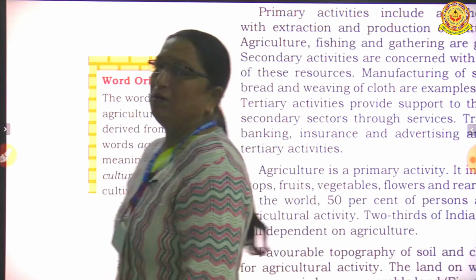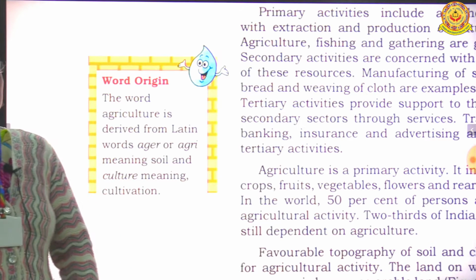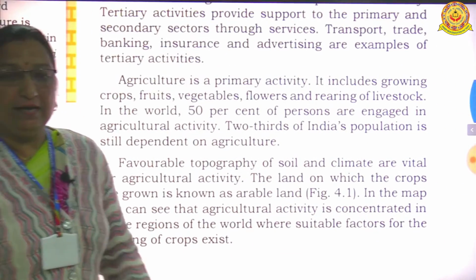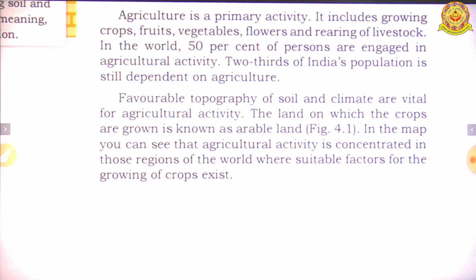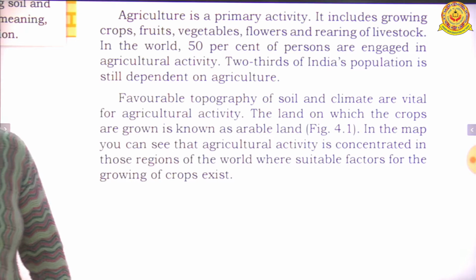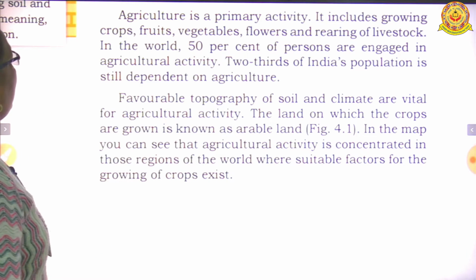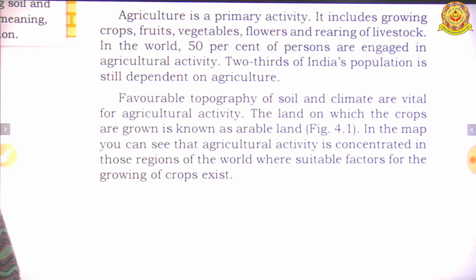Now we will read about the concept with the help of this word. Agriculture means, so the word agriculture is derived from the Latin word. This means ager or agri. Okay, ager or agri. It means soil and the culture means cultivation. So it's clear. So agriculture is a primary activity which includes growing crops, vegetables, flowers and rearing of livestock.